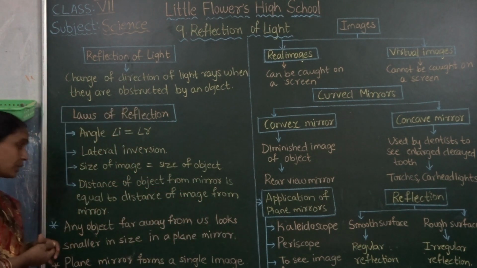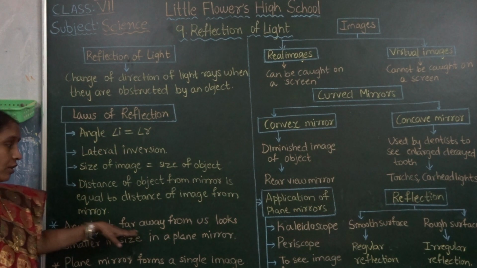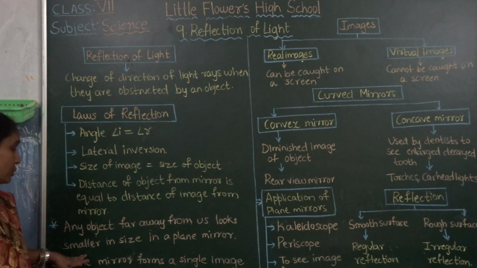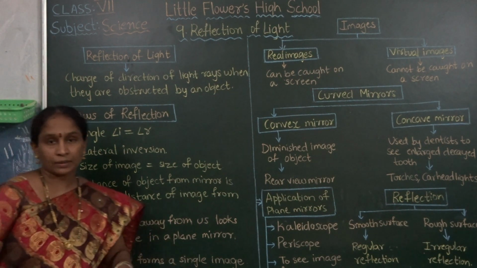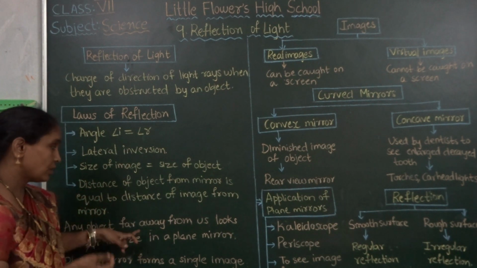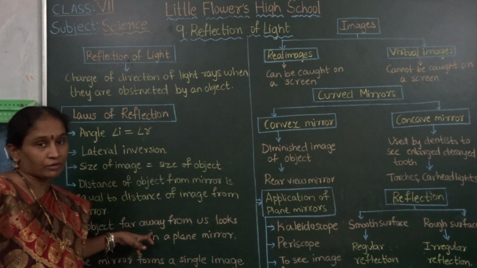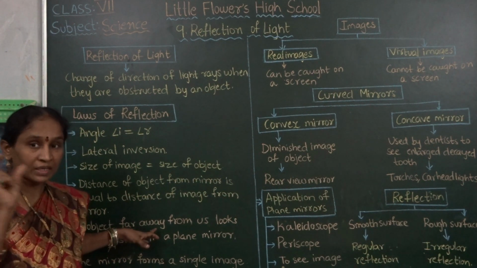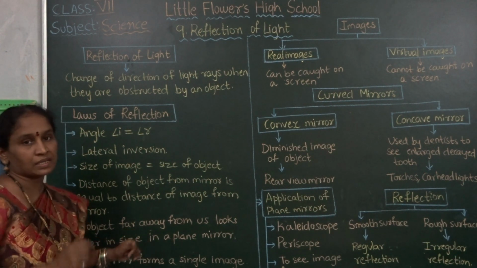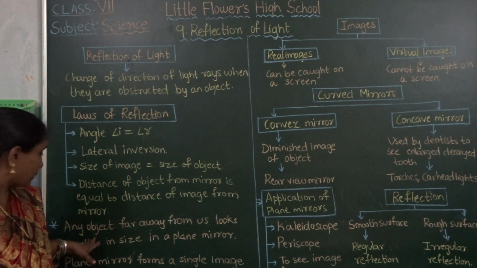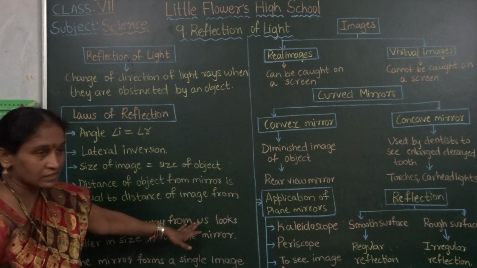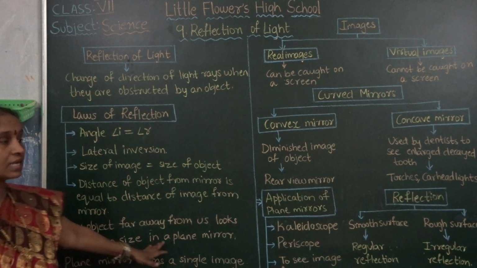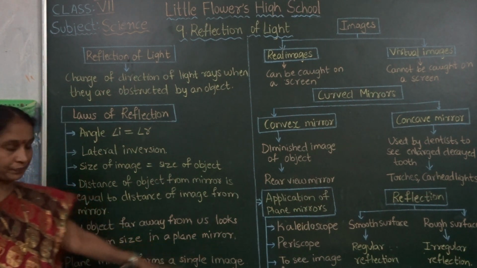Then, next one here, any object far away from us looks smaller in size in a plane mirror. When we see objects which are far away from us, those objects appear smaller in size. Any object far away from us looks smaller in size in a plane mirror.